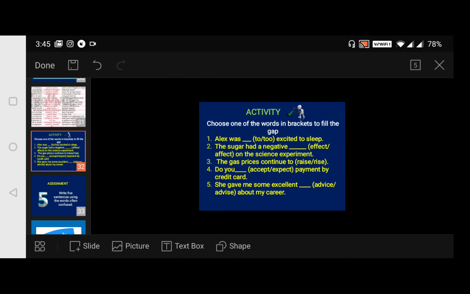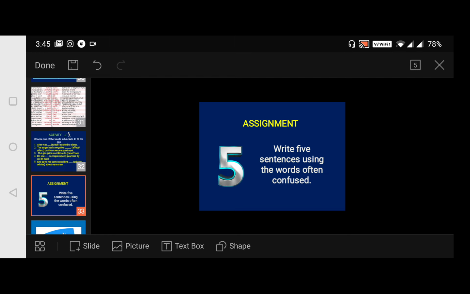Now moving to the next slide, here is the assignment. Write 5 sentences using the words often confused. I want you to write just 5 sentences using the words often confused. We get confused between 2 words that appear similar; their pronunciation may be the same, but their spelling will be different. At a time you have to use those 2 words. So in total I should see 10 words, and you have to frame sentences, and if possible write the meanings also of those particular words and make sentences with them. In total I should see 10 sentences, okay.